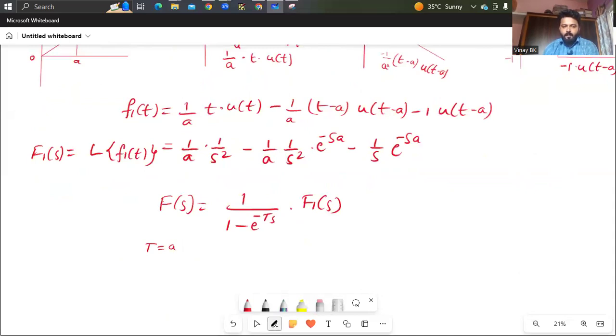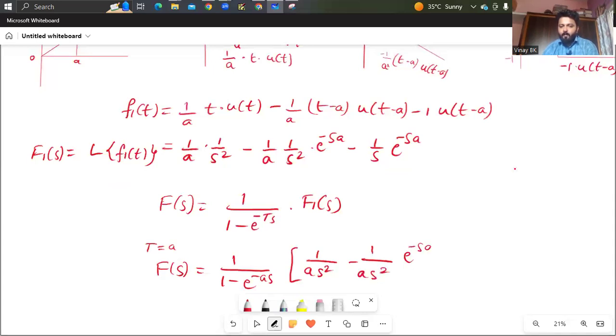Therefore, F of s equals 1 divided by 1 minus e to the power minus as, into f1 of s, which is nothing but 1 by a s square, minus 1 by a s square into e to the power minus sa, minus 1 by s into e to the power minus sa.